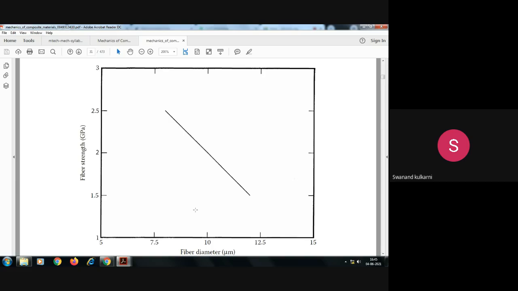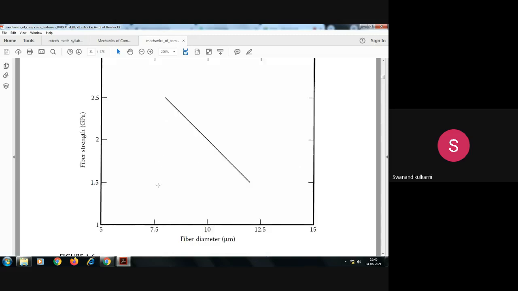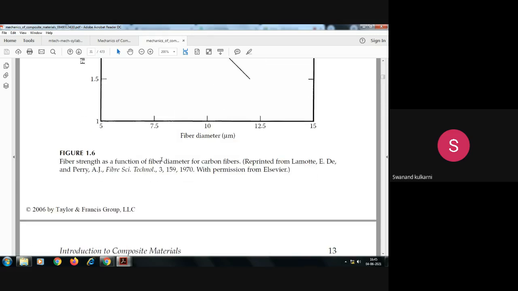As the fiber diameter goes on decreasing, the strength of the fiber increases. Smaller the fiber diameter, larger the fiber strength, which we can observe with this figure. That is the observation found in the case of composite materials.